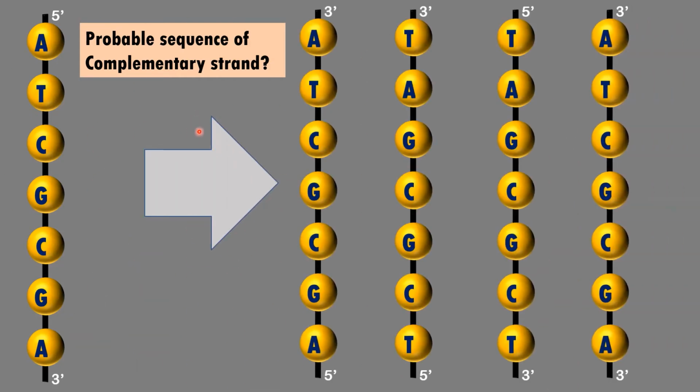Now this is a favorite question in all types of competitive exams, whether it is NEET or MHT CET or any competitive exam in your life. Now they will give you one strand of DNA with some direction, say 5' to 3', and they will give you options A, B, C and D. Now you have to guess which of these strands is actually complementary to this. So I highly recommend you to solve this example and give your answer in the comment section below.